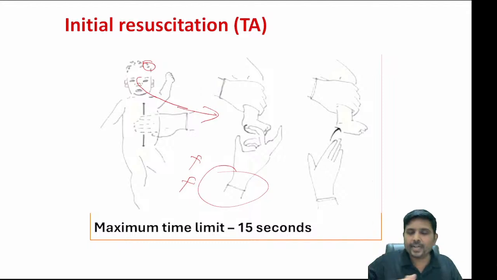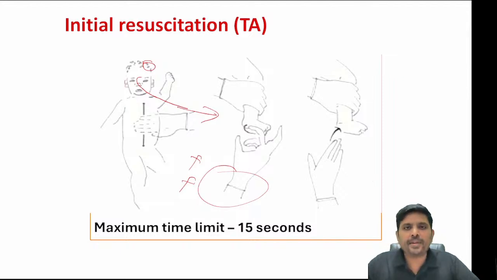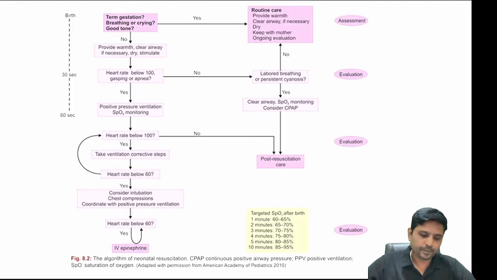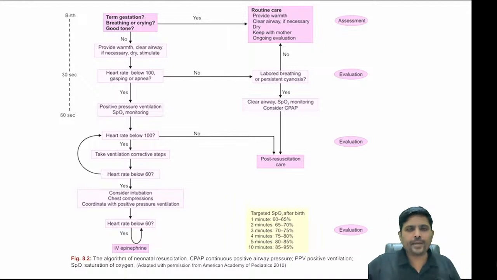Why? Because at the end of 1 minute, if the child doesn't cry, you need to start positive pressure ventilation. If the child doesn't cry after 1 minute of birth, you need to start positive pressure ventilation, otherwise known as bag and mask ventilation. Right. Now let's see one by one point. So listen very carefully. This is a very important point on neonatal resuscitation. This can be an essay question. This can be your short notes. This can be also your often asked question in your Viva.